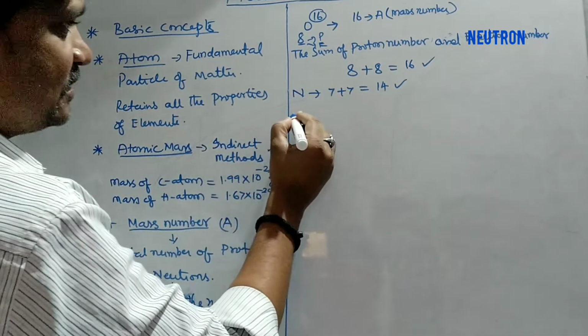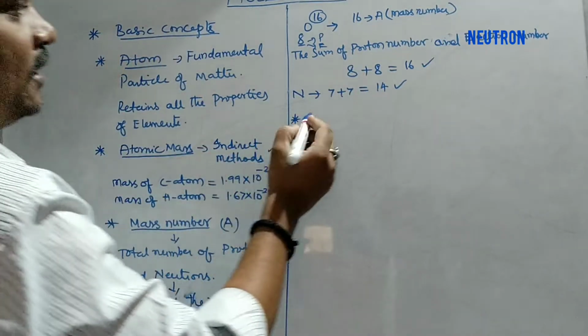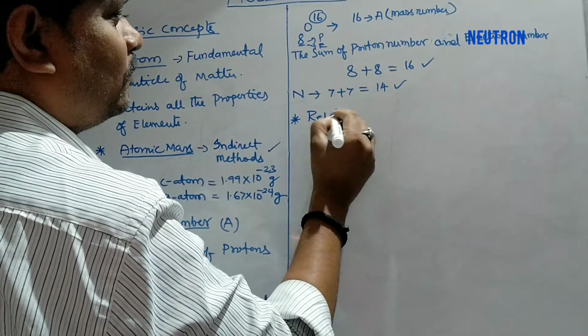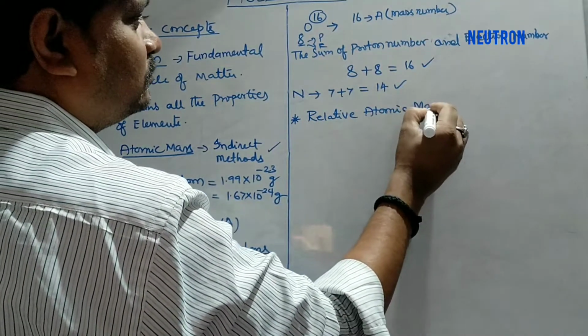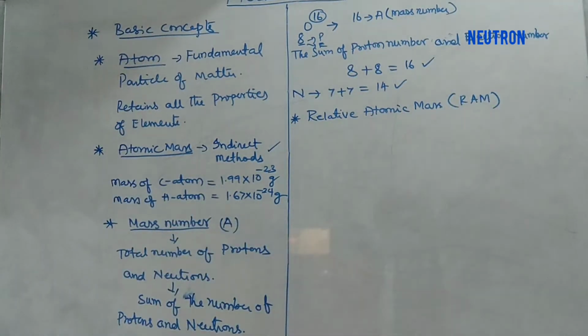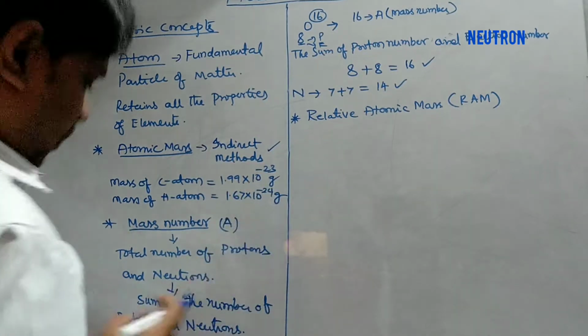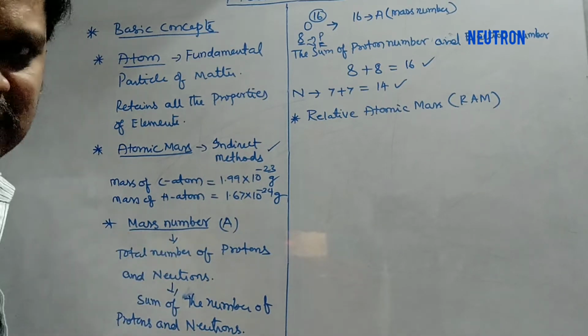There is one more method that you can call relative atomic mass. Simply you can call it as RAM. So this is also one of the indirect methods where you can measure the atomic masses.